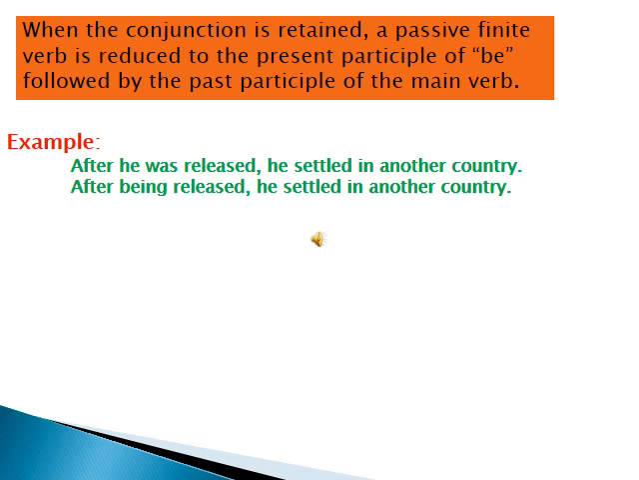After he was released, he settled in another country. Means there is a conjunction, after. When we use the conjunction after and make the passive finite, it becomes being released. Means we have to use be followed by the past participle. Means we have to use the be form with ing and the past participle, the third form of the verb. So after he was released, he settled in another country, if we make it into the passive non-finite, we will change it to: after being released he settled in another country. Hopefully you have understood.